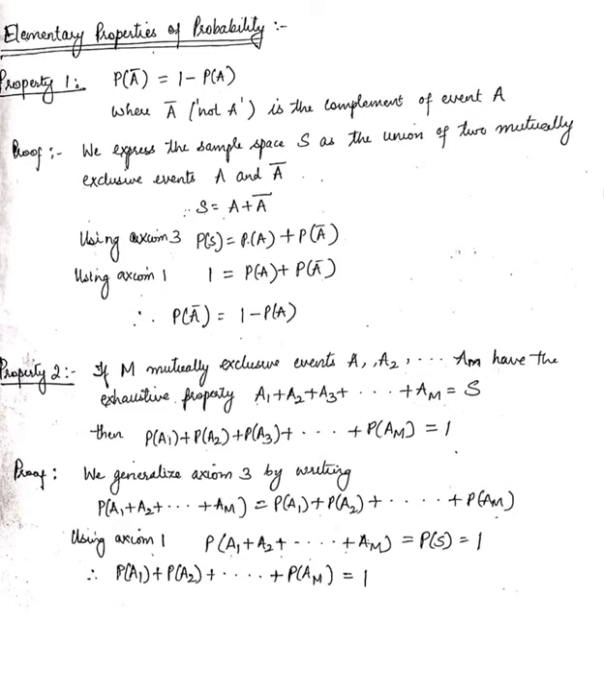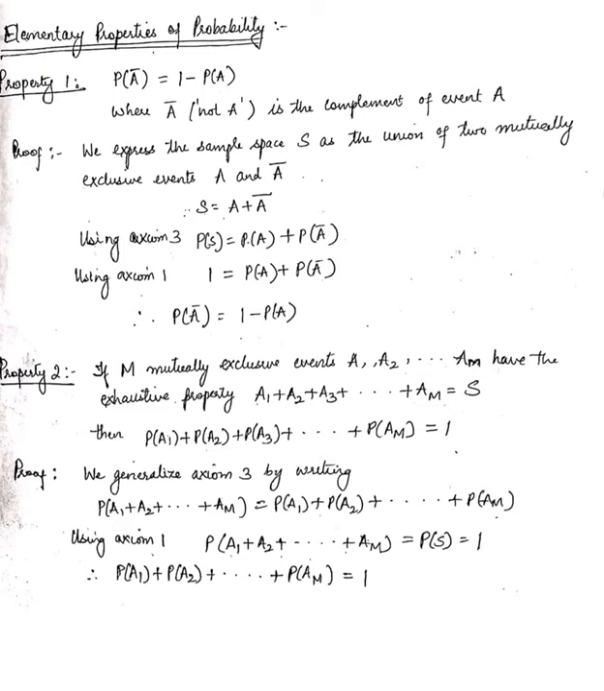So there's a simple proof for this. We generalize our axiom 3. In axiom 3 we had taken only two events, that is probability of A plus B. We had said that if there are two mutually exclusive events, then probability of A plus B is equal to P of A plus P of B.